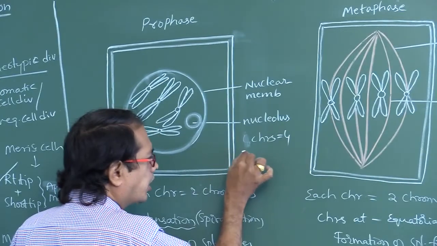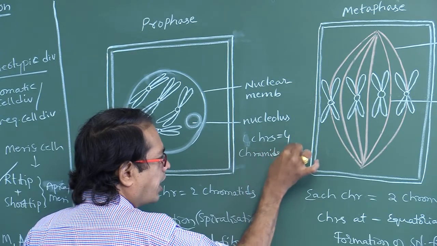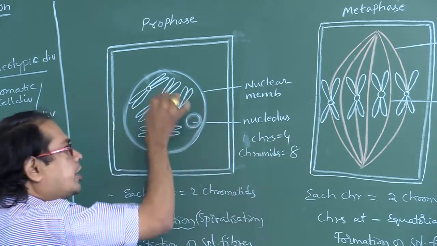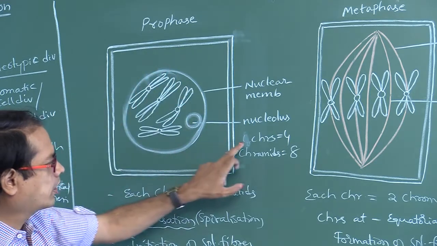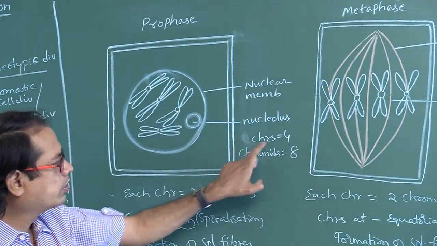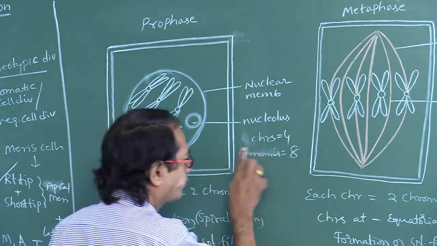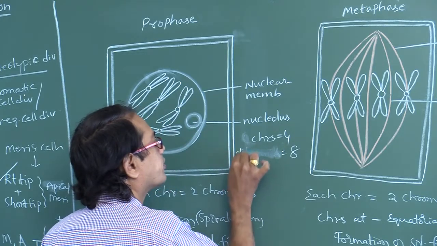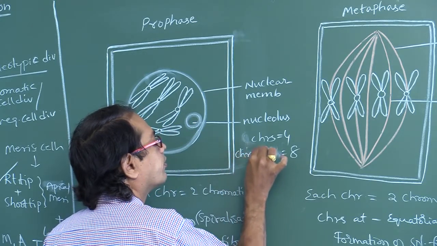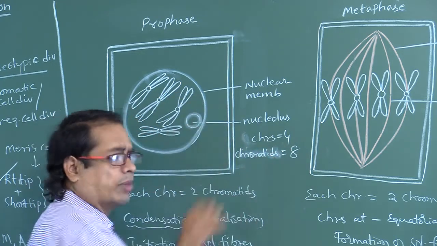Four. Chromatids how many? Chromatids eight. Four into two, each chromosome has two chromatids, no? So in prophase, number of chromosomes is four, chromatids four into two, eight chromatids.